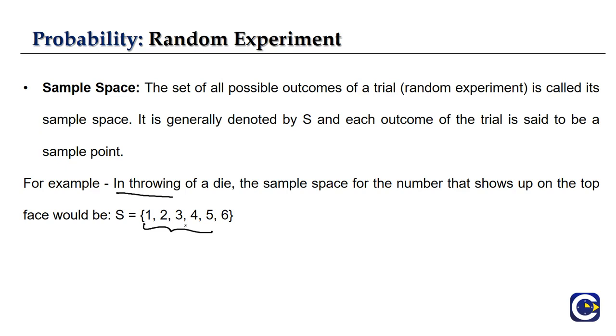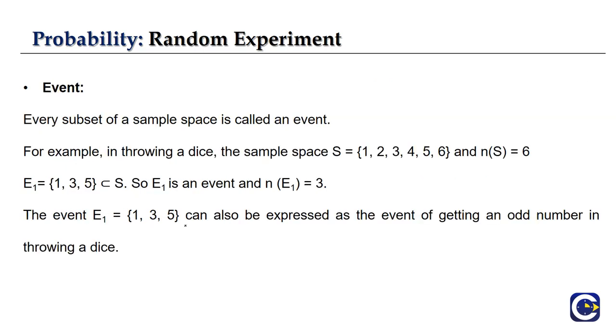Apart from sample space, we should even know what an event is, to get into our basic concept of probability. So let us see what an event is and how we write an event. An event is nothing but a subset of our sample space. Every subset of our sample space is our event. We have seen what a random experiment is, from there we denoted our sample space, and now from the sample space we write our event, which is a subset of the sample space. We continue the same example.